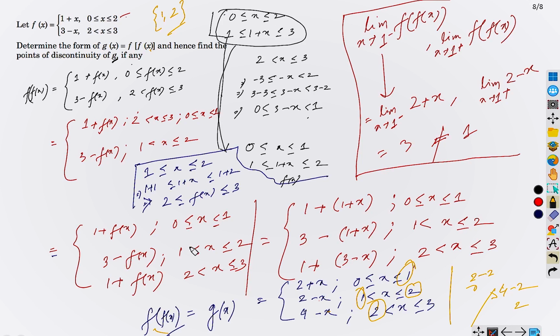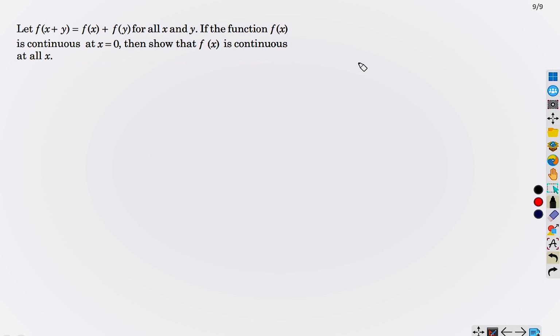Correct? It has 2 discontinuities, both at the breaking points. See, 1 and 2. Okay. Given a function which is in this form. In advanced mathematics, when you learn, you will notice that this type of function has a special name. Just for your information, I am letting you know this. This is called a linear transformation.